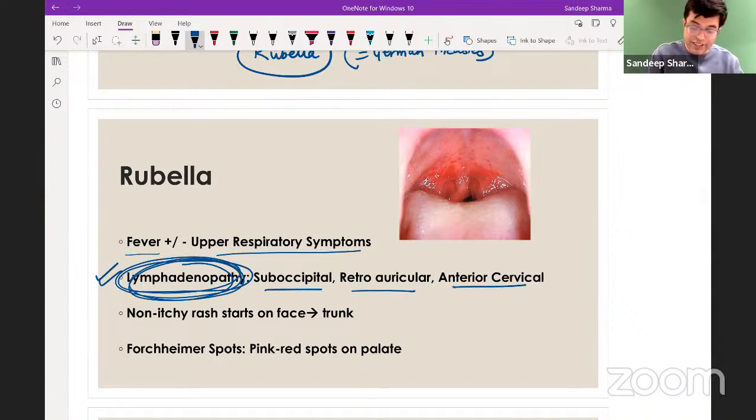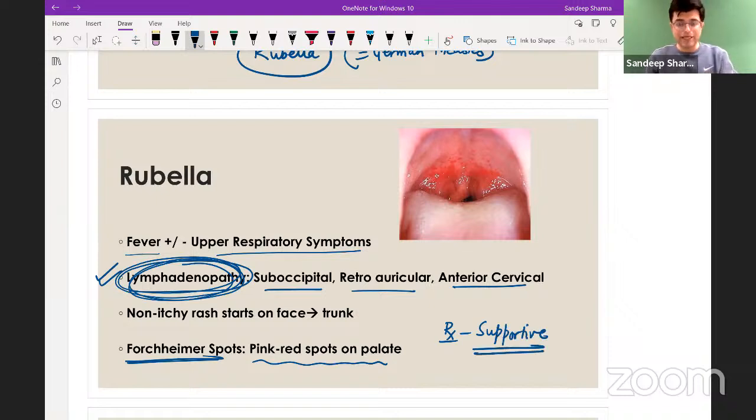There will be a non-itchy rash which starts on the face and goes to the trunk. Rash is macular and milder compared to measles, and Forchheimer spots are present, which are pink red spots on the palate. Treatment in these patients is supportive, and in general, postnatal rubella, which occurs after birth, is a milder infection compared to measles, right? So these are the keywords about rubella that you should know.